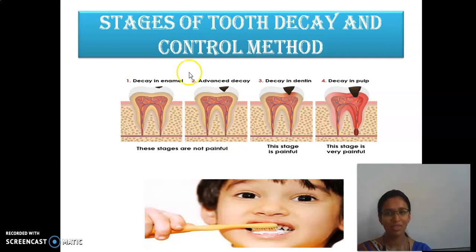These are the stages of tooth decay. First, decay of the enamel, and then it goes through the pulp up to the root and becomes very painful. Brushing has to be done not left to right, but up and down. By properly washing the mouth, this can be controlled. Okay, the next we will see in the next slot.